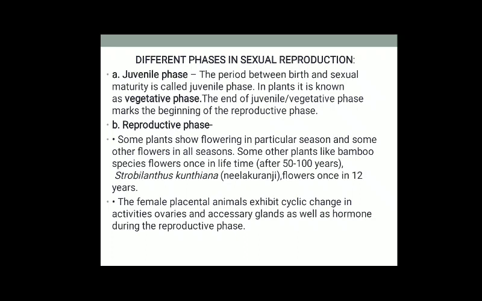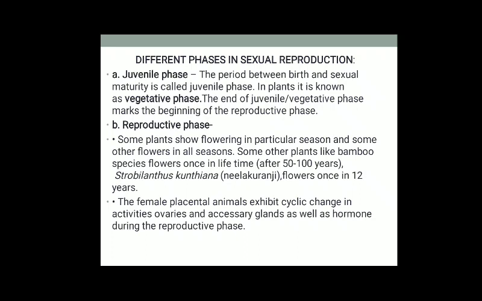Some plants flower in a particular season and some flower in all seasons. Some other plants, like bamboo species, flower once in their lifetime; they are known as monocarpic plants. And Strobilanthes kunthiana, a Neelakurinji, which is found in the Western Ghats of Karnataka, Kerala, and Tamil Nadu, produces flowers once in 12 years.